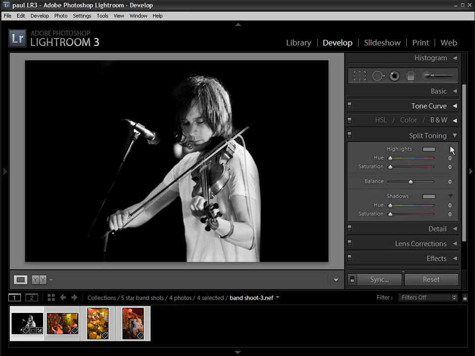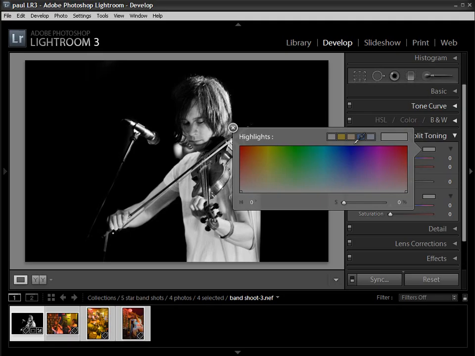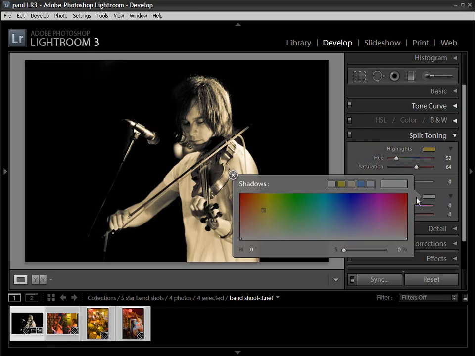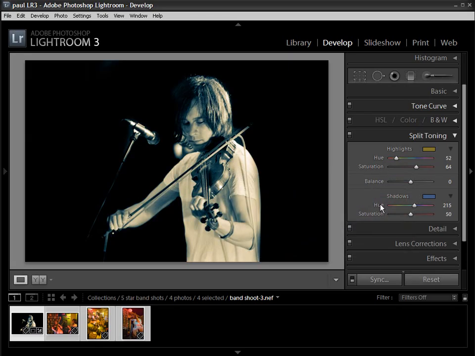If you are working in mono and you like your advanced mono and toning techniques, there's a great split toning panel here. Allows you to control the highlights and the shadows separately. So let's select some yellow for our highlights and some blue for our shadows. We can control the hue of those colors or the saturation. So let's pump up the saturation of the yellow and knock down the saturation of the blue. Gives a sort of classy split tone effect.